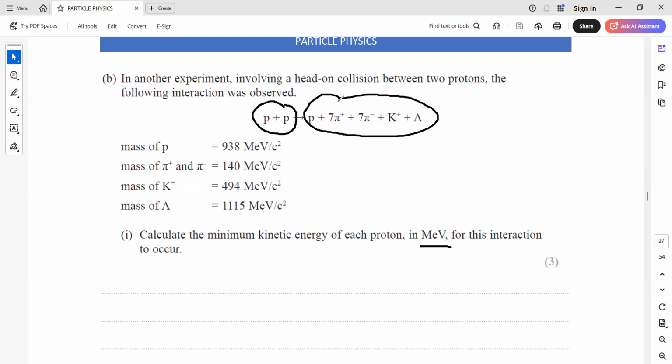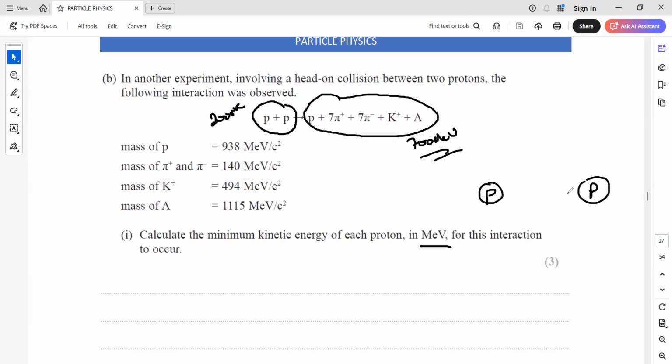And we take a difference because let's say the total energy because of their masses is coming, for example, 200 mega electron volt, and the total energy which is here is 700 mega electron volt. Like I need 700 mega electron volt to produce these particles, and I have only two protons which are 200 mega electron volt. So the remaining energy, from where will I get it? By the kinetic energy of these protons.